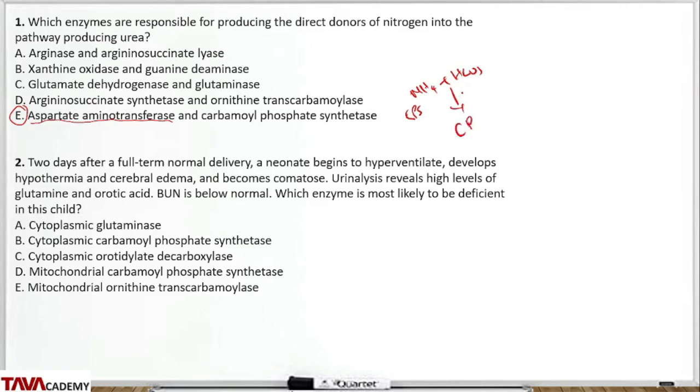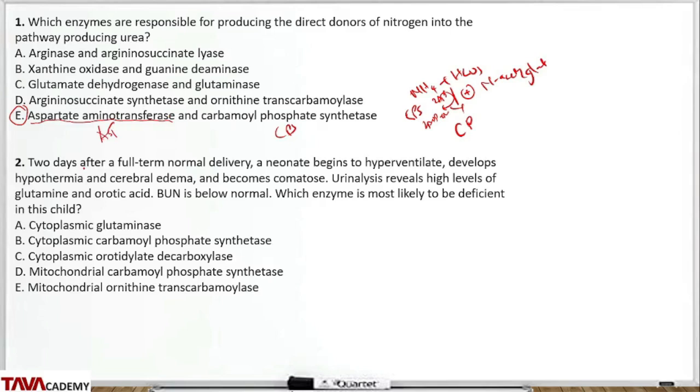The enzyme that does this is CPS, carbamyl phosphate synthesis, which is also activated by N-acetyl-glutamate, as we've said. And ATP is used up here, 2 ATP reduced to ADP plus Pi. So to go back to the lectures now, the answer is aspartate aminotransferase, AST, and carbamyl phosphate synthesis, CPS.